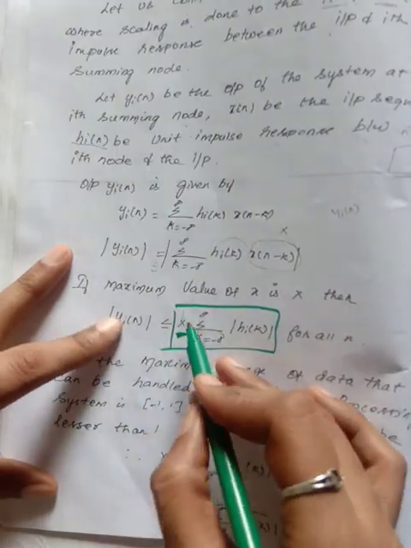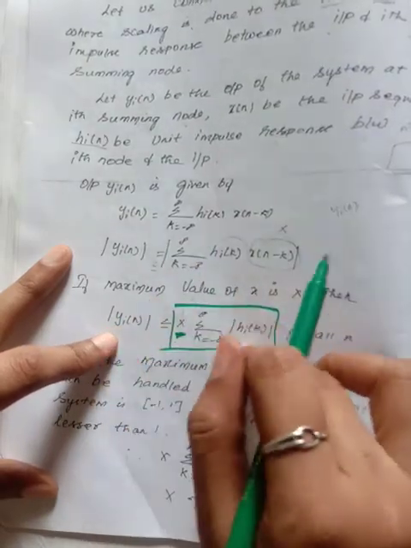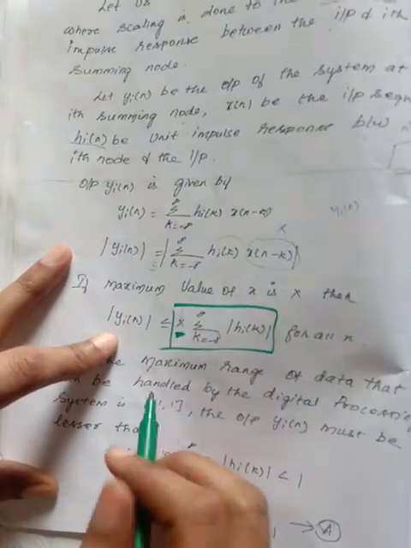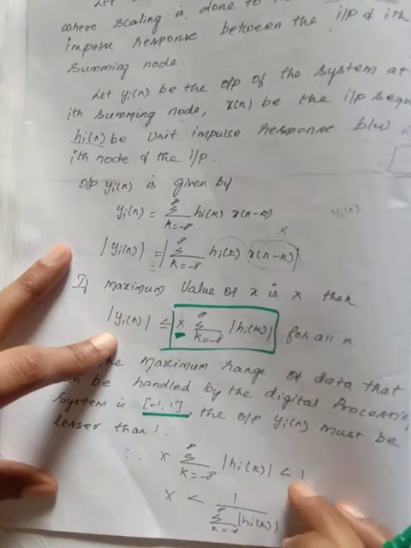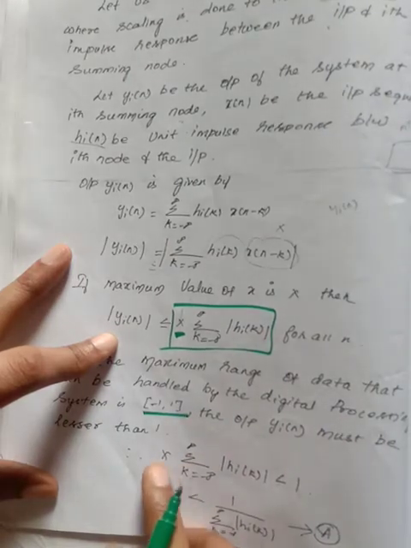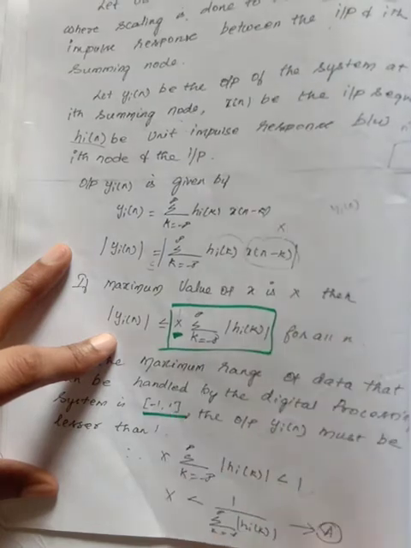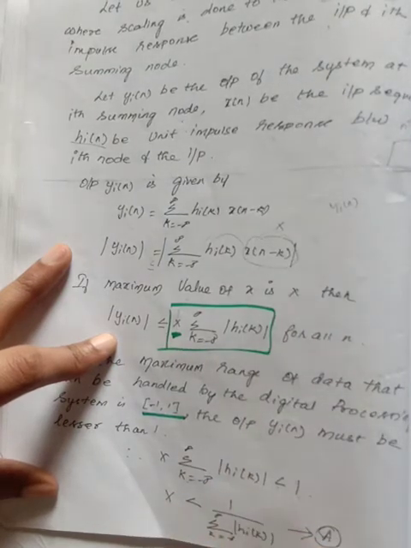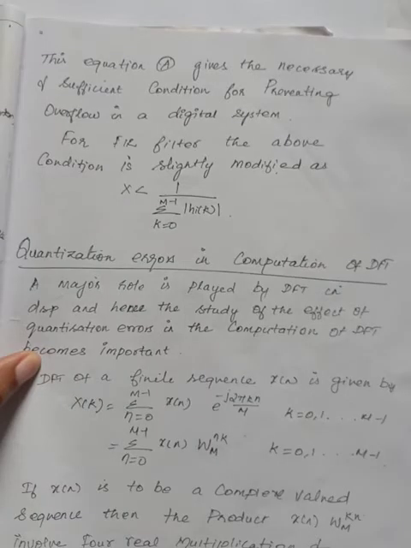I am setting the maximum value as x, then substituting in this equation. You know that in digital the maximum value is 1, so I am representing the binary representation as 1. So x is less than 1 by summation k equal to -infinity to infinity of h of k, and it should be less than this value. This equation gives the necessary and sufficient condition for preventing overflow in a digital system.